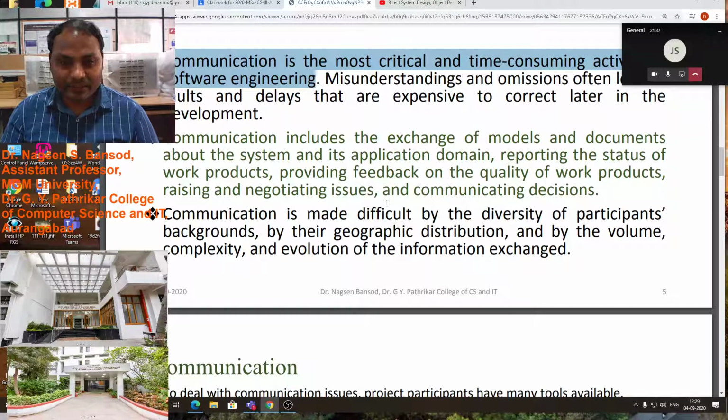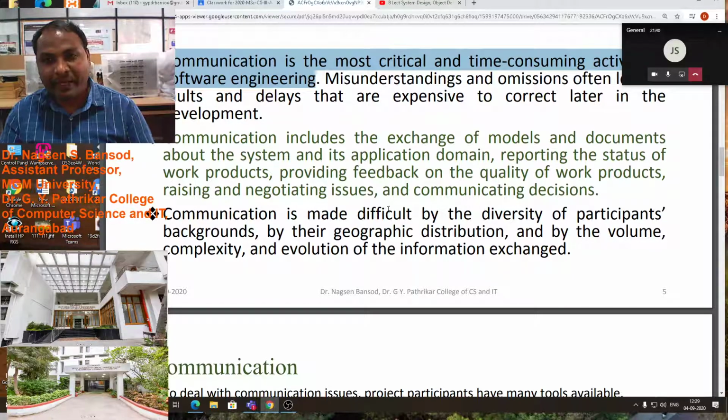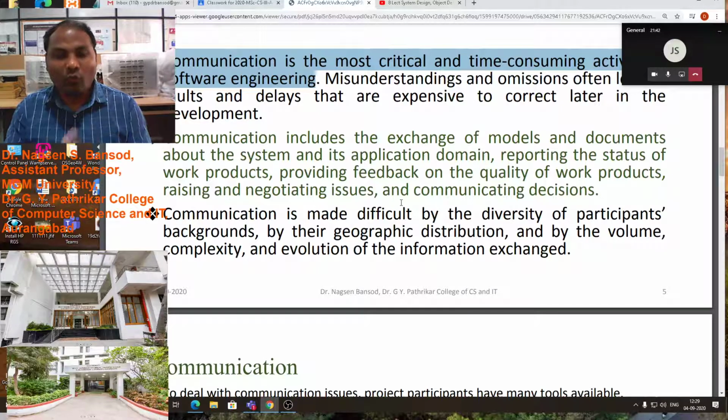Reporting the status as well as providing feedback on the quality of the work product. You see, though we are using similar kinds of software, there is a quality difference.